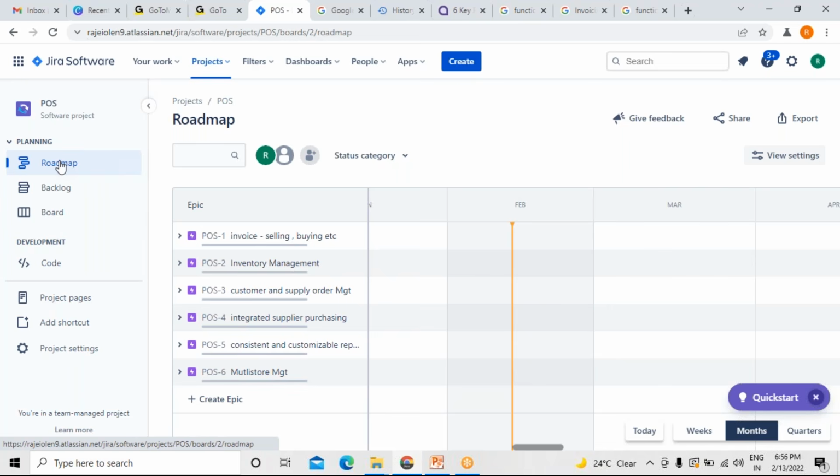That we will do next week: how to give story points, and once story points are given, how to create the roadmap for this work and how to do the sprint planning, on what basis we are taking user stories into the sprint. That part we will discuss next week. Clear?